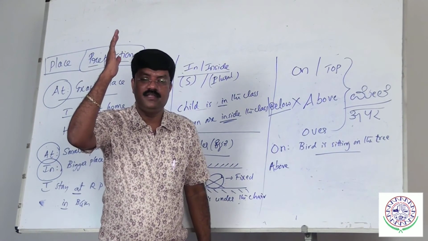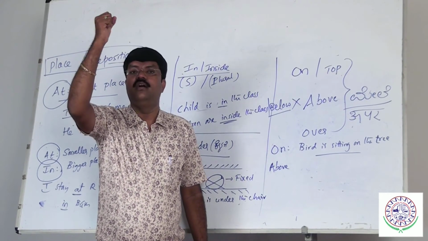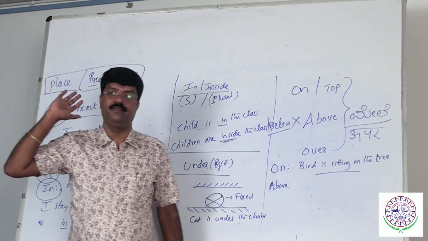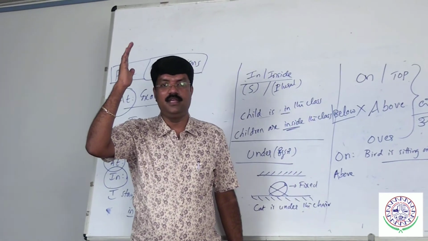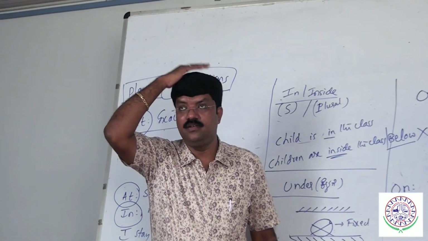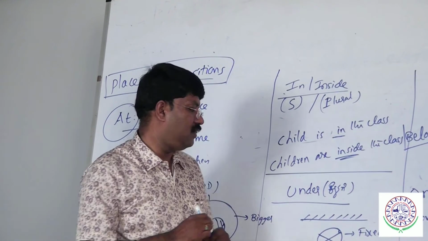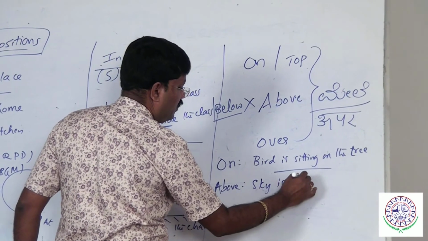What is over? Very important. Some object is at the top of something else which is neither attached nor fixed, is in a moving condition. Very important. I would repeat once again. Some object is at the top of something else which is neither attached nor fixed, in a moving condition, we call it over. Above: sky is above us.